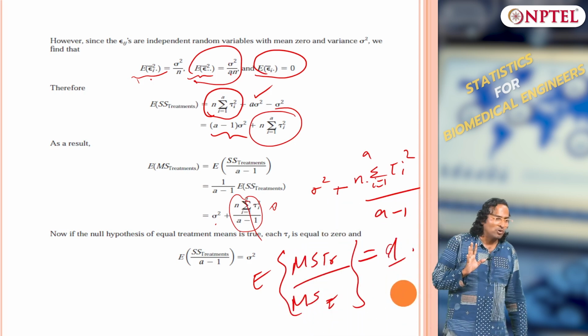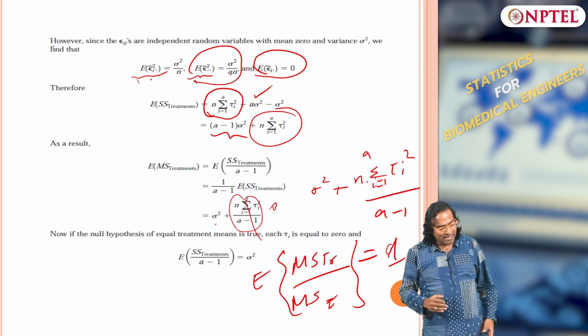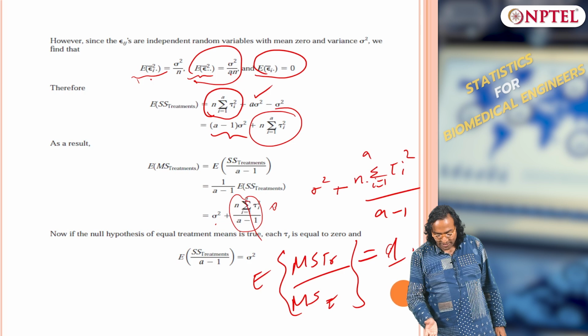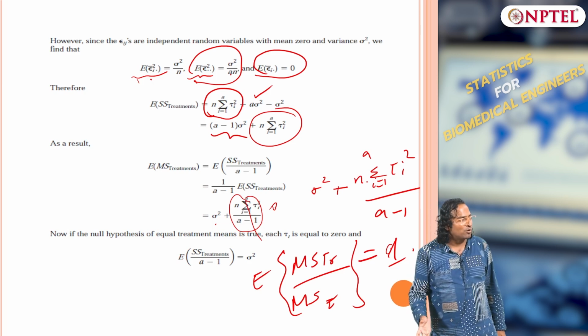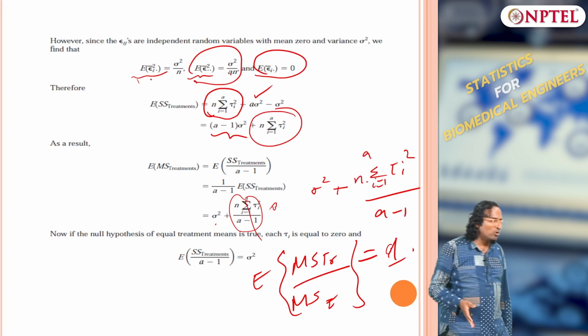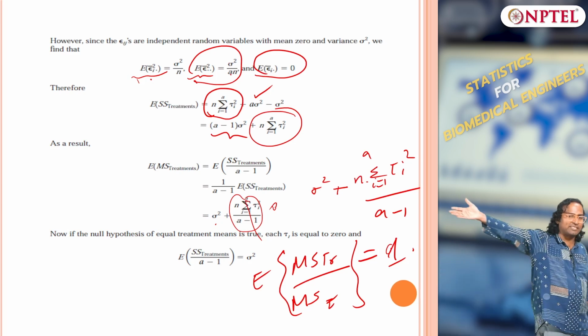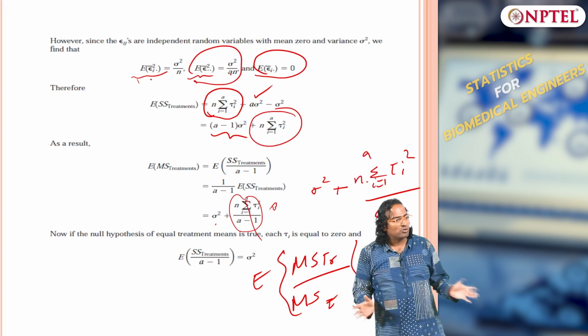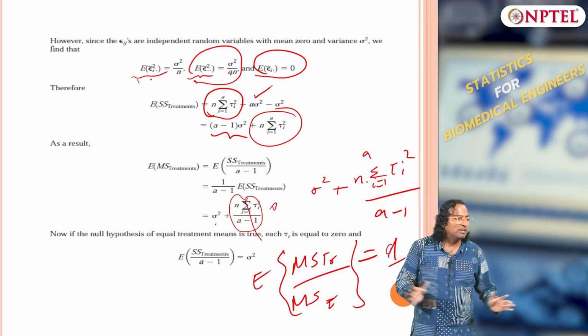So, if you take a ratio and it is exactly equal to 1, then the expected mean square treatment should be equal to sigma squared. That means all tau i's are equal to 0. If your null hypothesis is true, all tau i's are 0, and then 0 squared is 0, so the second term goes to 0.